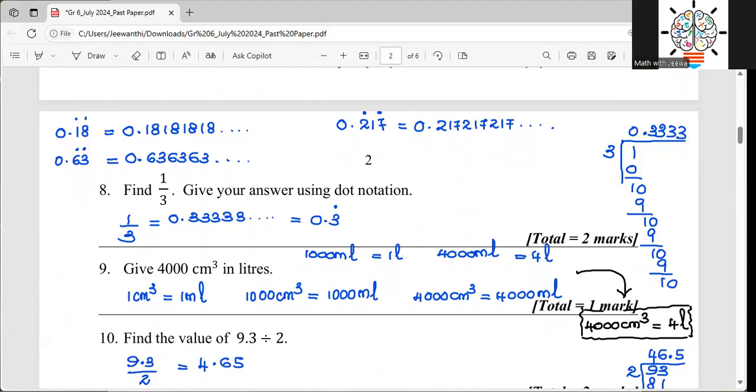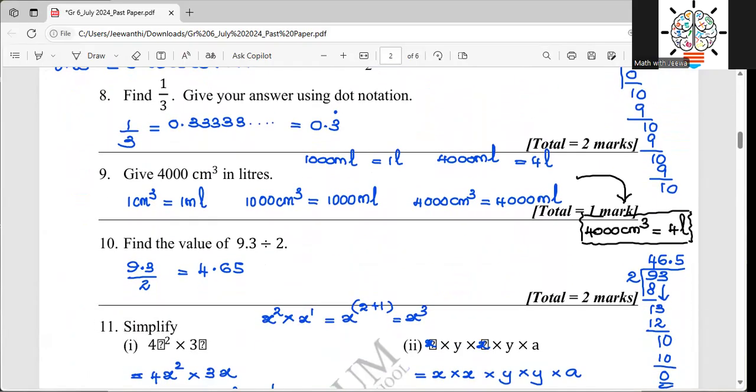So then I put the dot on top of 3 and we discuss a few other examples for the dot notations, but those things will be discussed in grade 8. Therefore, I don't want to worry about these things now. So then 1 cubic centimeter equals 1 milliliter, 1000 cubic centimeters equal 1000 milliliters. 4,000 cubic centimeters will be equal to 4,000 milliliters. Then I just keep it as it is. Then I'm going to check the relationship between milliliters and liters, 1,000 milliliters equal 1 liter. So that means 4,000 milliliters equal 4 liters. So I'm going to conclude my answer. Therefore, 4,000 cubic centimeters equal 4 liters.